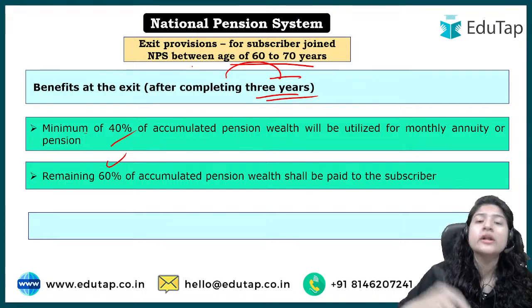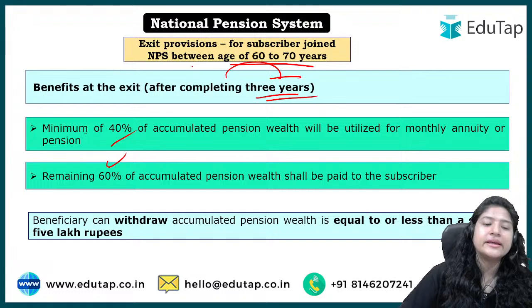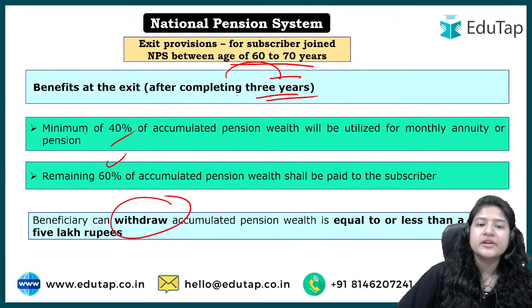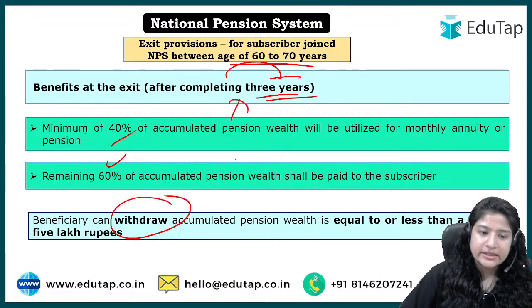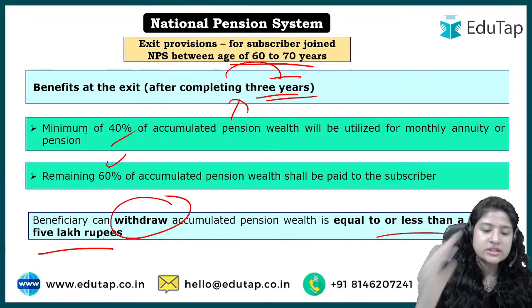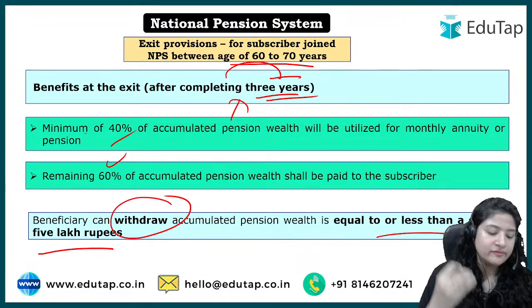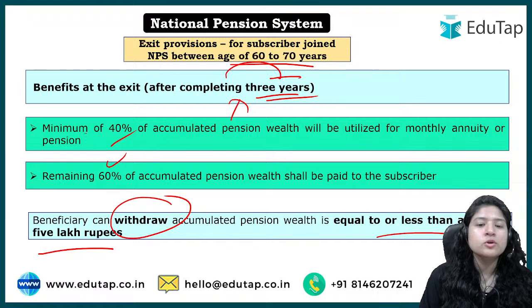प्रीमेच्योर एग्जिट इज योर बिफोर 3 years, ठीक है. और यहाँ पे भी सेम चीज रखी गई है दैट यू कैन विड्रॉ आफ्टर योर नॉर्मल एग्जिट विच इज आफ्टर 3 years, you can withdraw whole amount, not this 60-40 ratio, but whole amount if that particular sum is still 5 lakh rupees, ठीक है. I hope you have the clarity.